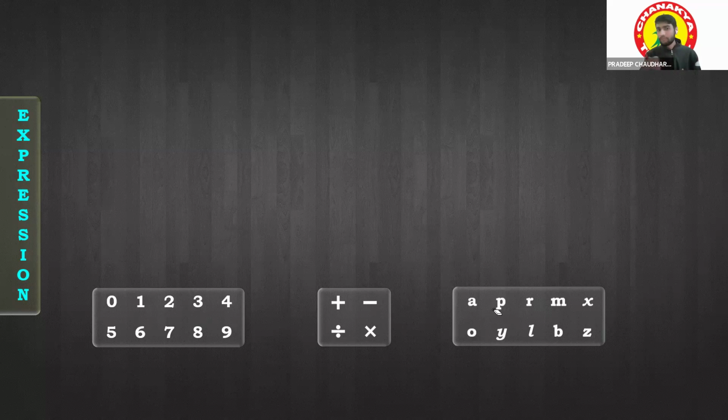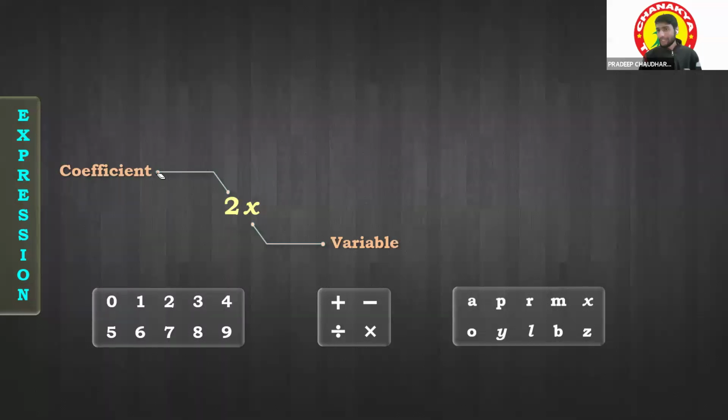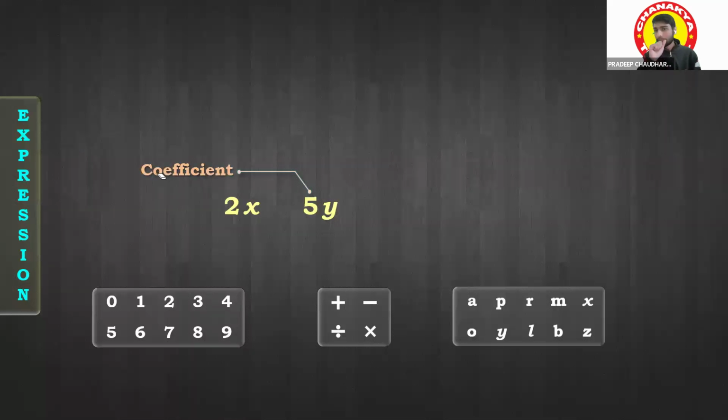And if I'm doing any operation between them, like positive, negative, divide, multiply, okay, then let's see. Suppose this is 2x over there. So what is the 2 in this? In this 2x, what is this 2? Coefficient. It will be the coefficient, right? And what is my x? x is the variable. Clear? Okay. So let's move to this. Let's have 5y. And in this, which is the coefficient? 5 is the coefficient, right? And y is the variable. Is it clear, everyone? Yes, sir.